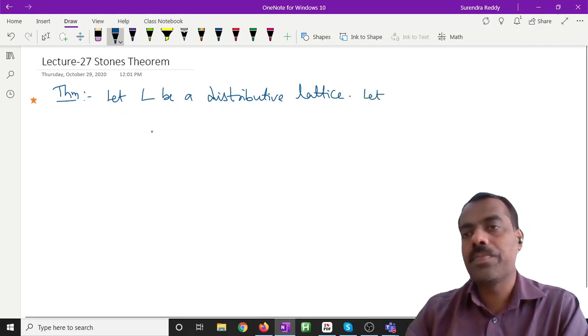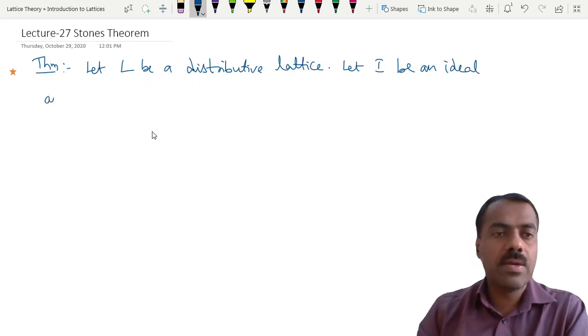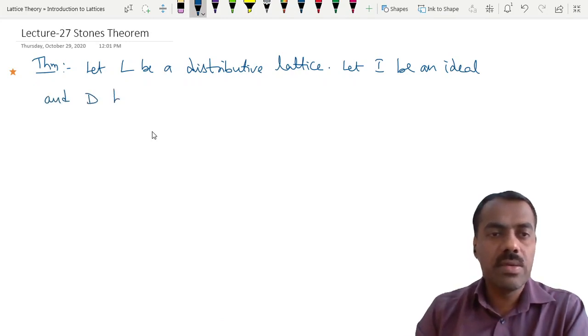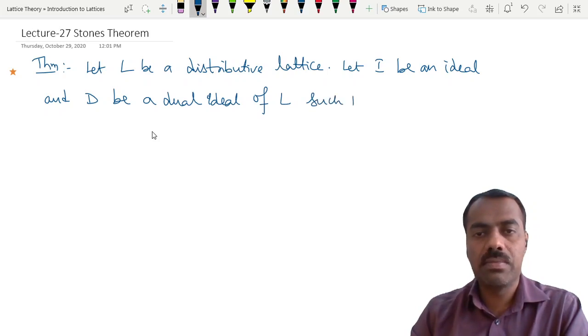Let I be an ideal, and D be a dual ideal of L, such that I intersection D is empty.